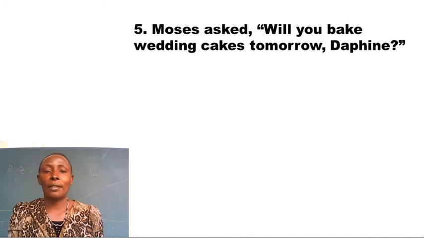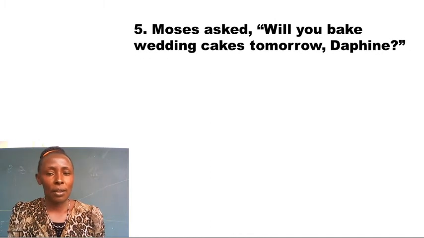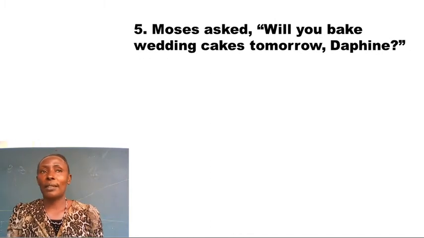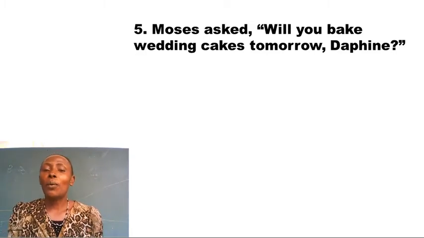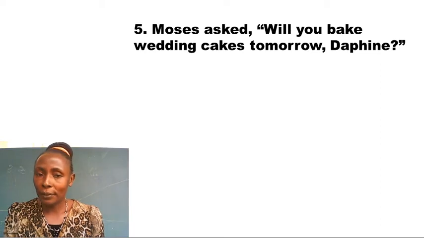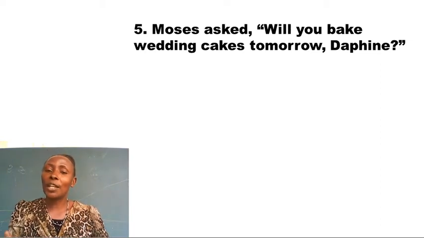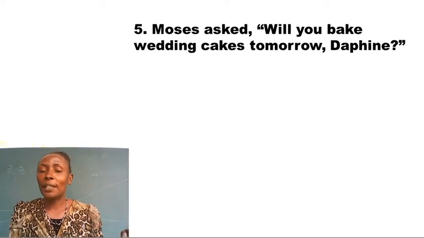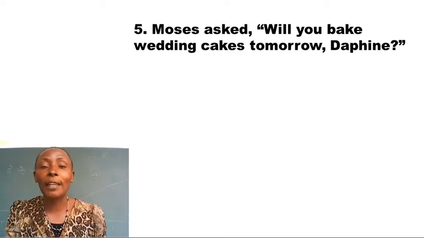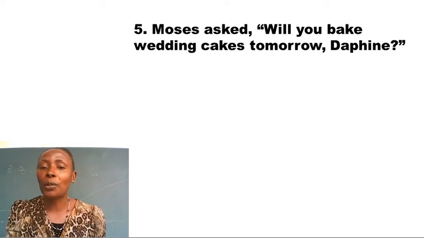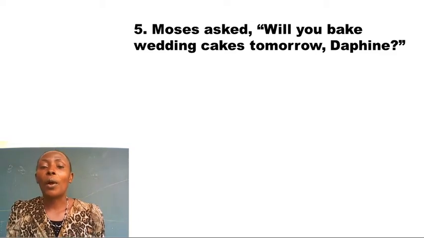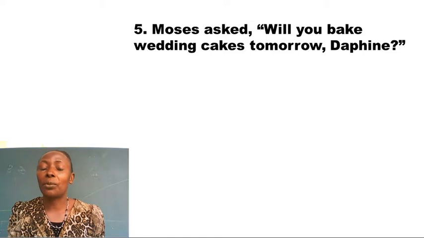Question 5 reads, Moses asked, will you bake wedding cakes tomorrow, Daphine? So this statement is in future simple tense. And we said in future simple tense, you need to take note of the modal verb. In our actual words, we have will, which we are going to change to would. We have tomorrow as an adverb of time, we are going to change to the following day.